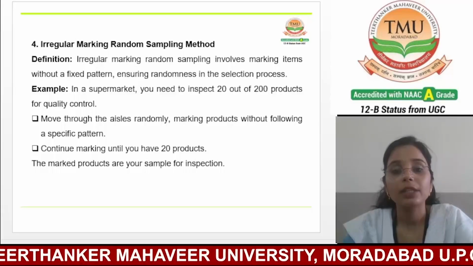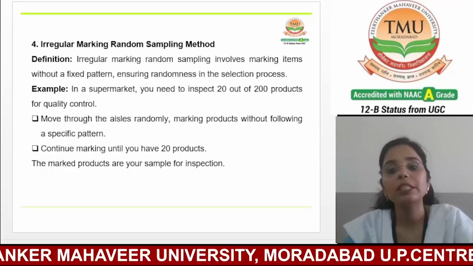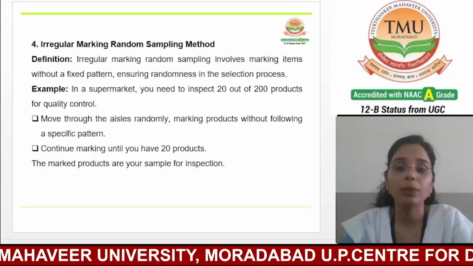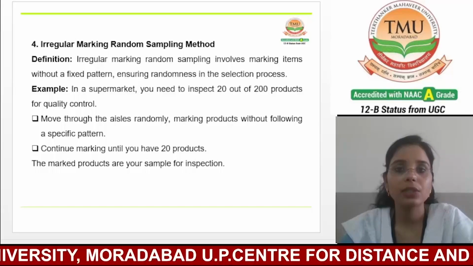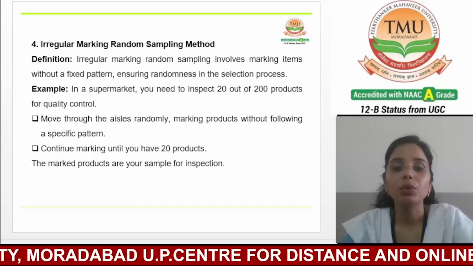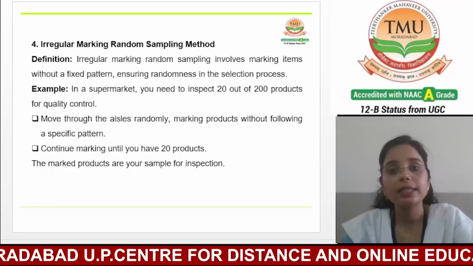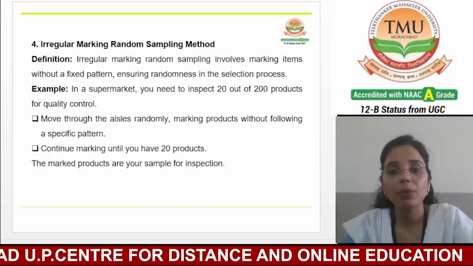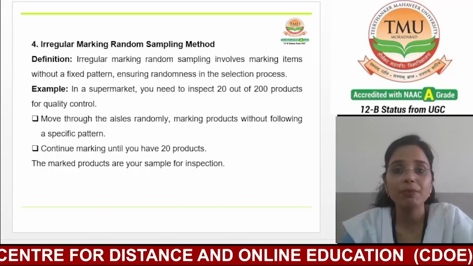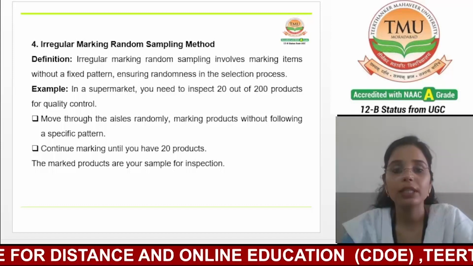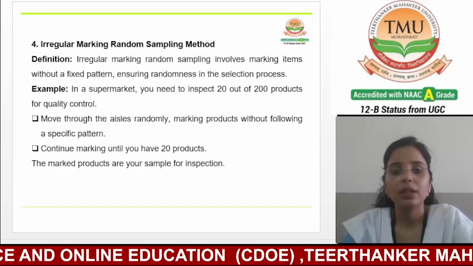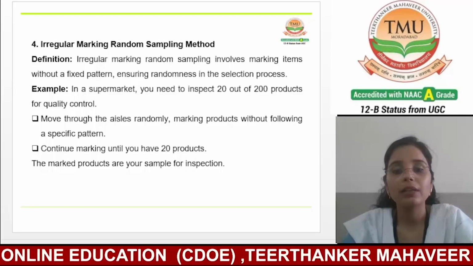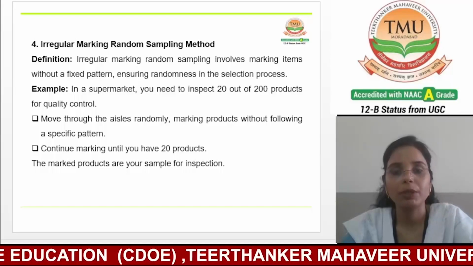Example: in a supermarket, you need to inspect 20 out of 200 products for quality control. You can use these techniques mentioned below. Move through the list randomly, marking the products without following a specific pattern. And the second one is continue marking until you have 20 products. So the marked products are the sample for the inspection purpose.